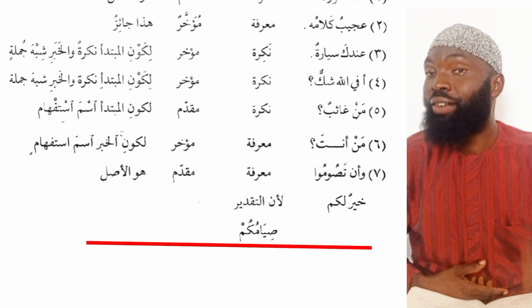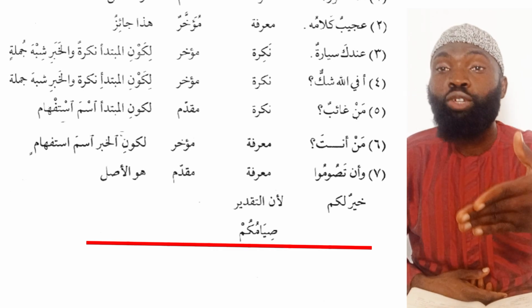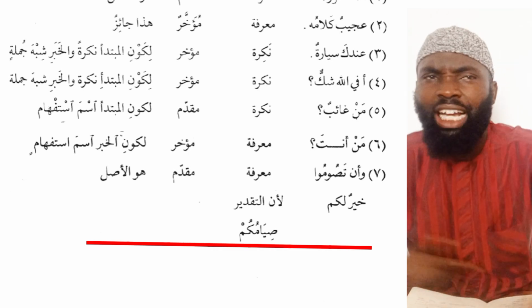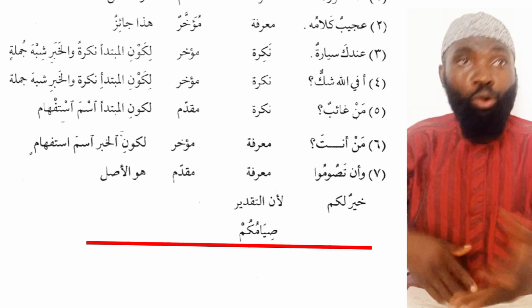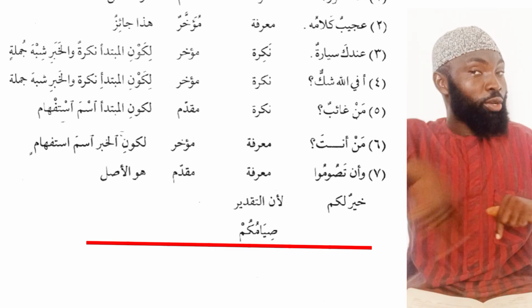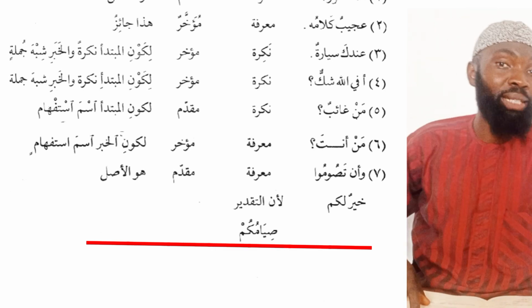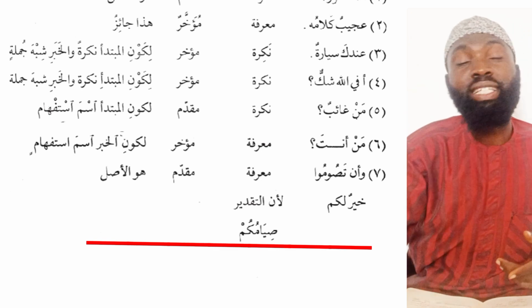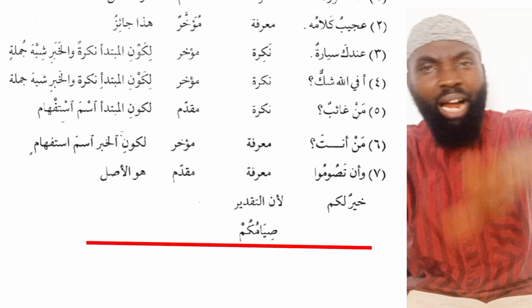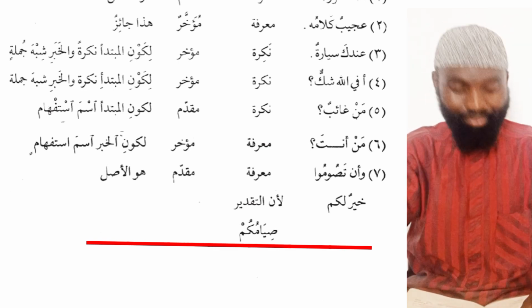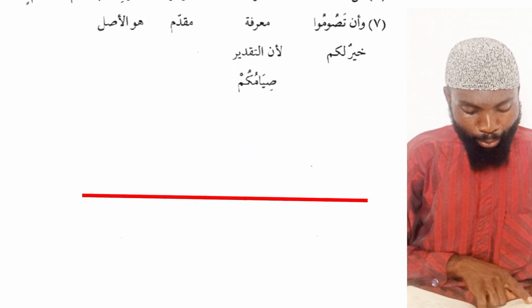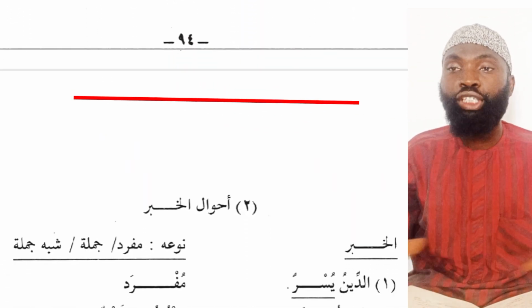Recall that we have discussed that wa anta sumu is the same thing with siyamukum, your fast. We can also say siyamukum khairul lakum, and your fasting is better for you. So muqaddamu huwa al-aslu, and this is the origin.